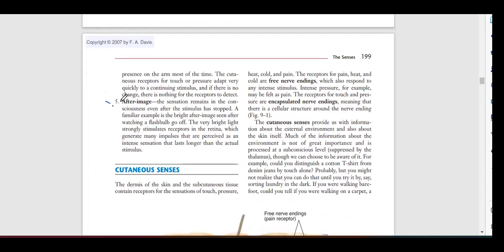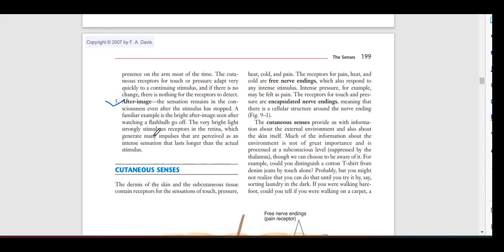Next is afterimage. The sensation remains in the consciousness even after the stimulus has stopped. A simple example is the bright afterimage seen after watching a flash bulb go off. The very bright light strongly stimulates the receptors in the retina, which generate many impulses that are perceived as an intense sensation that lasts longer than the actual stimulus.